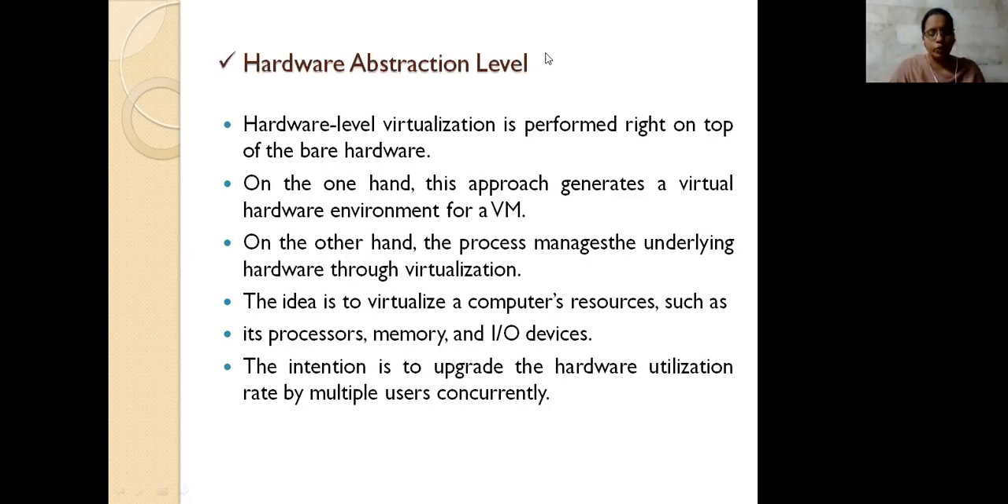For this, first we need to upgrade the utilization rate. If there is no upgrading of the utilization rate, there is no use of this virtualization. If they upgrade these things, then only is there a chance of using hardware virtualization. So the concurrency of usage has to be increased. Multiple users concurrently use the hardware, so that we use the hardware's utilization very efficiently and at a very high rate.